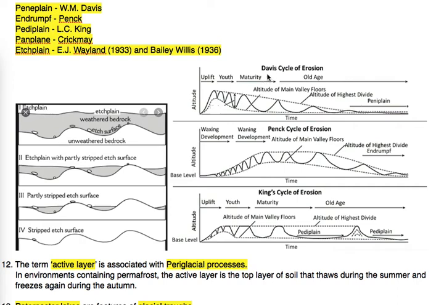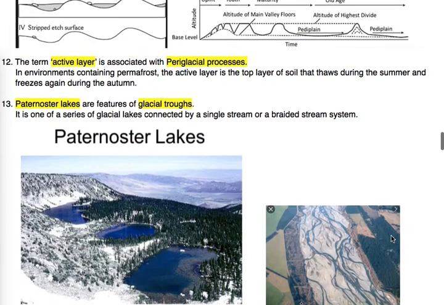Here we will deal only with important terms. In the Davis cycle of erosion, the last stage is known as peneplain. And in the Penck cycle of erosion, the last stage is known as Endrumpf, meaning the term Endrumpf is given by Penck. And in King's cycle of erosion, it is pediplain. Moving to the next topic.